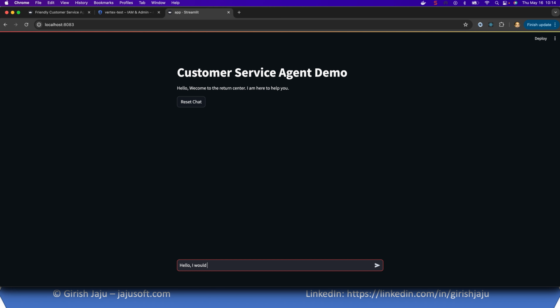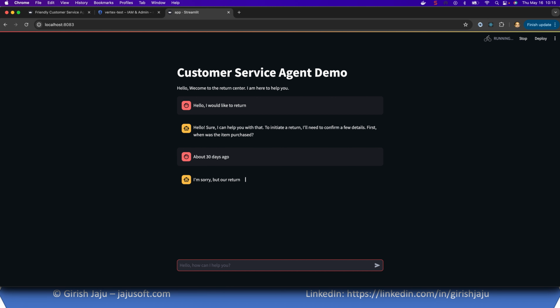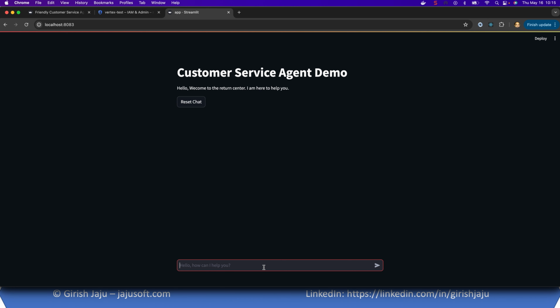Hello, I would like to return. When was the item purchased? Let's say about 30 days ago. So as expected, the return policy says that an item can only be returned within the last 15 days. That's what we told the model in the context, so the model is checking for that. Reset it. Let's do it again.